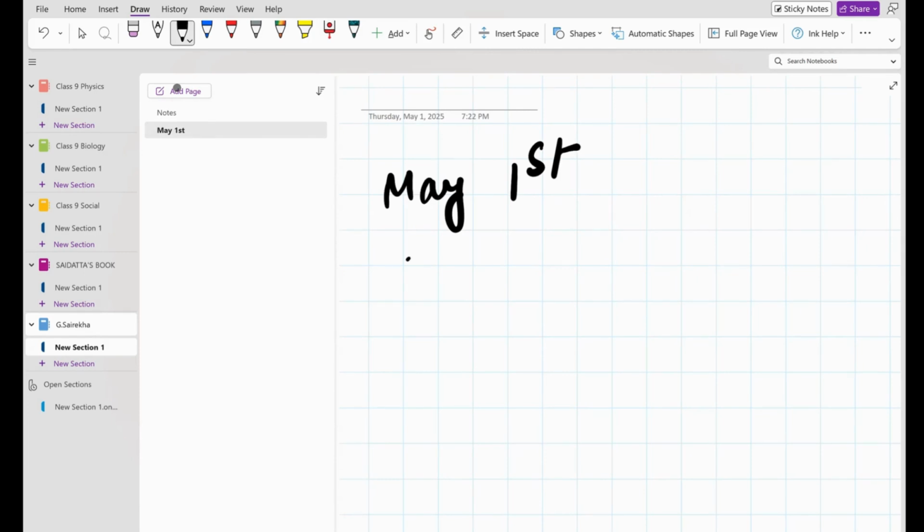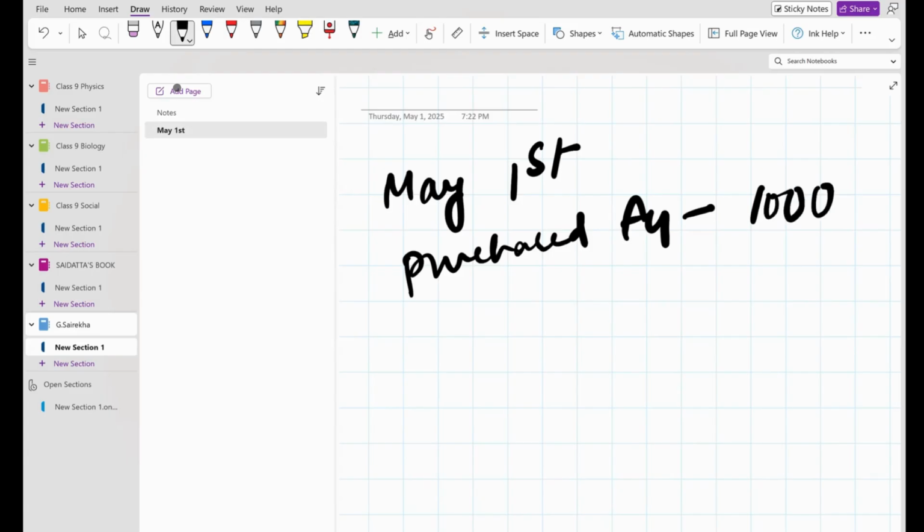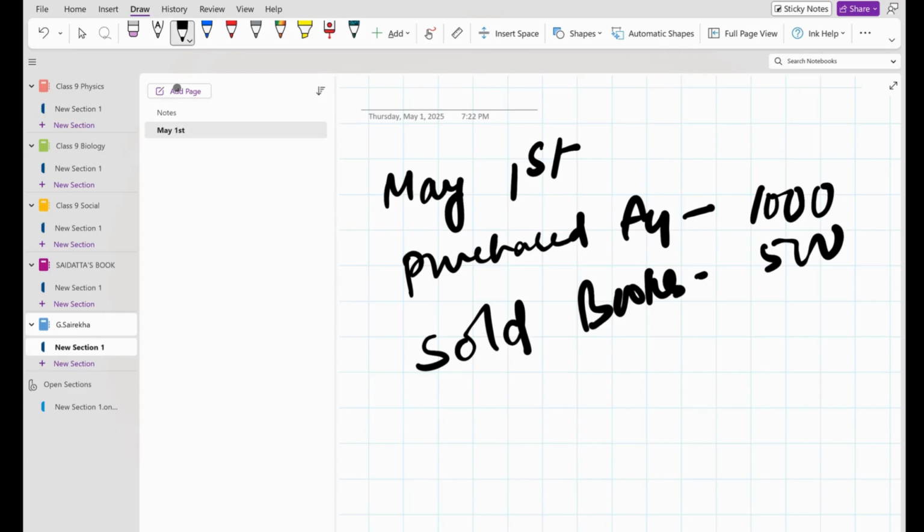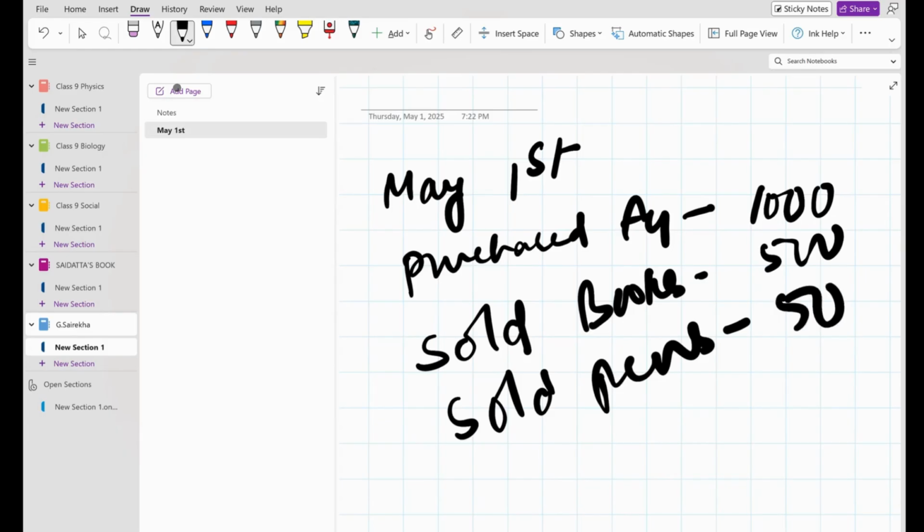As usual, in a stationery shop, you purchased A4 size papers, somewhere around cost 1,000 rupees. Now you sold books somewhere around 500. You sold pens around 50 rupees.